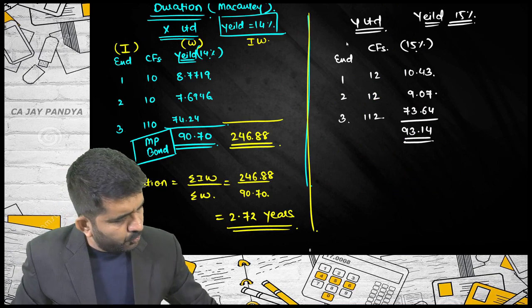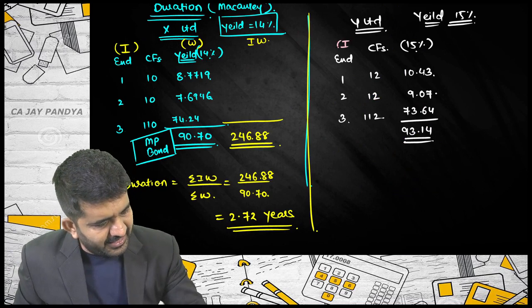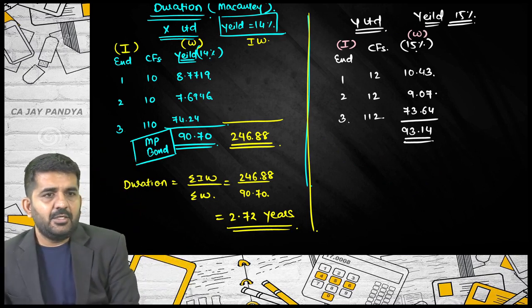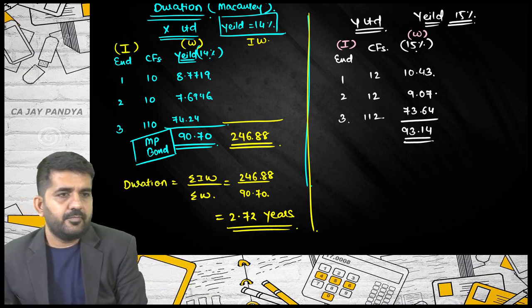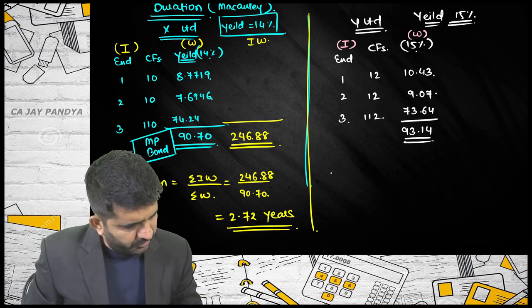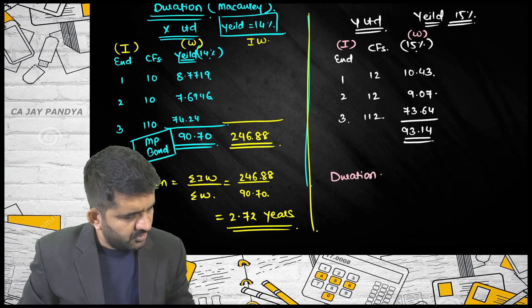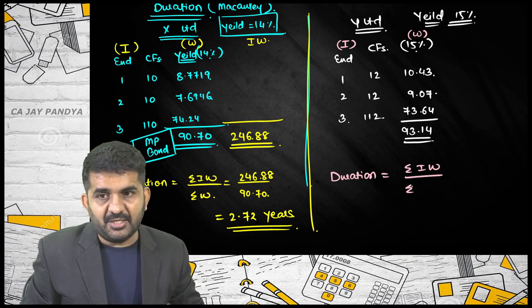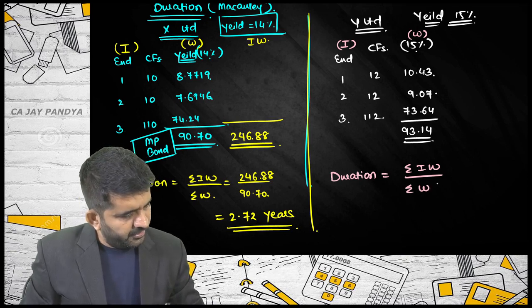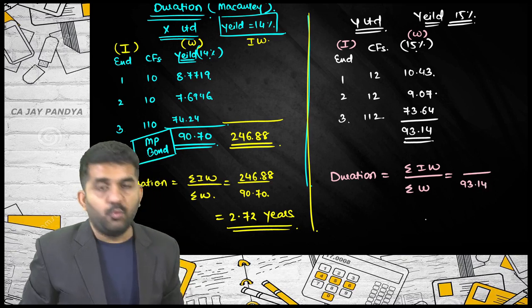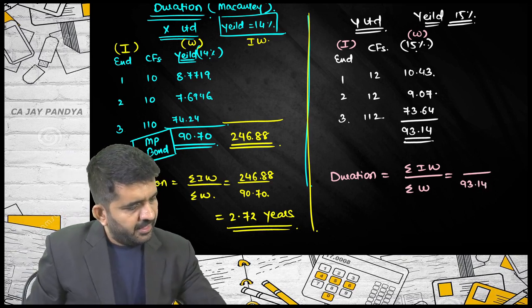I need to take this as I and this as W. I need to find out Macaulay's duration by sigma IW divided by sigma W. Sigma W I know is 93.14.